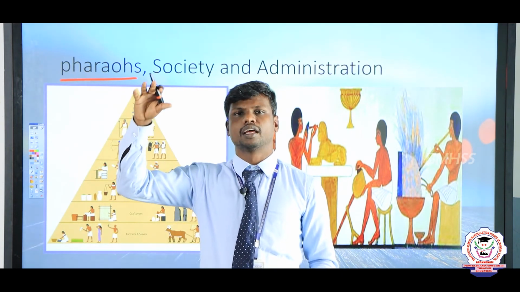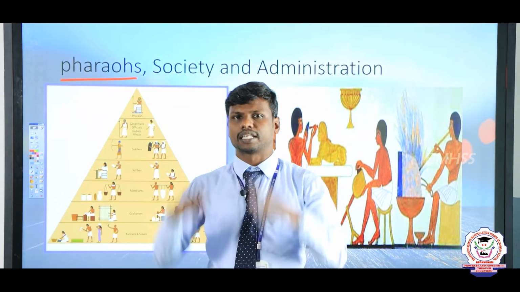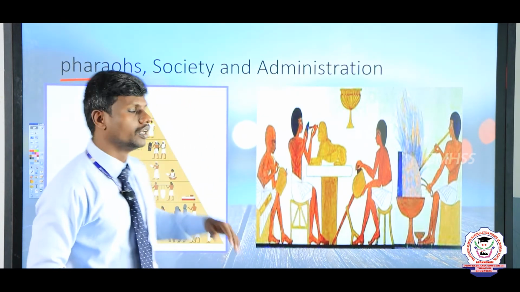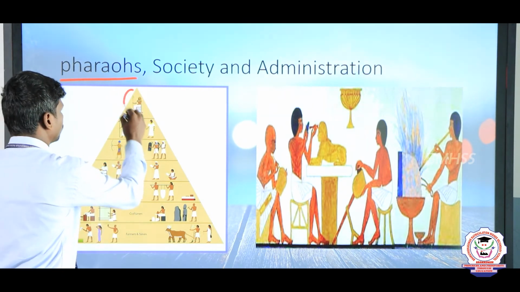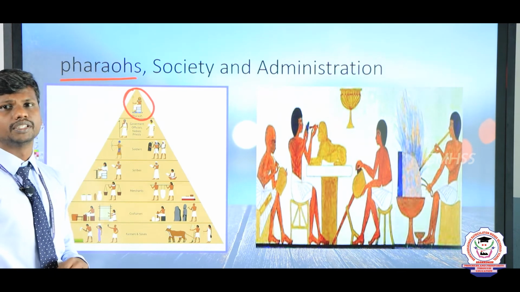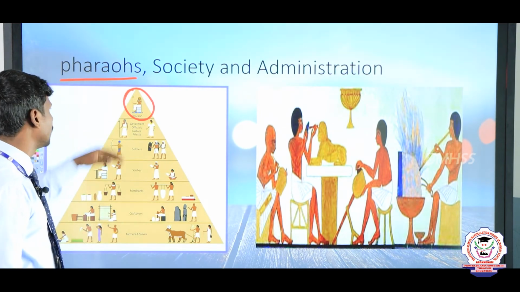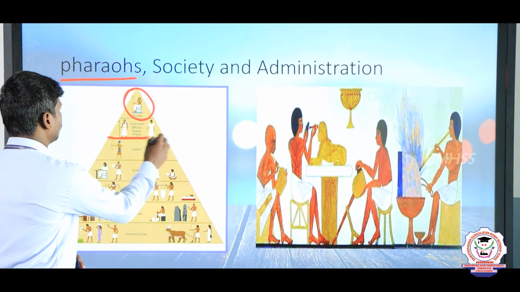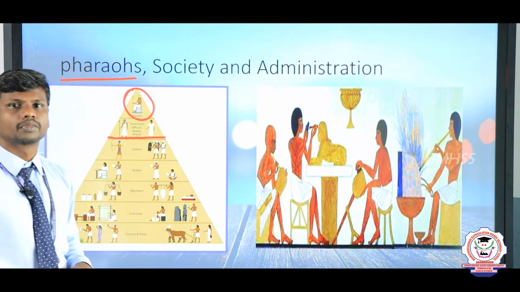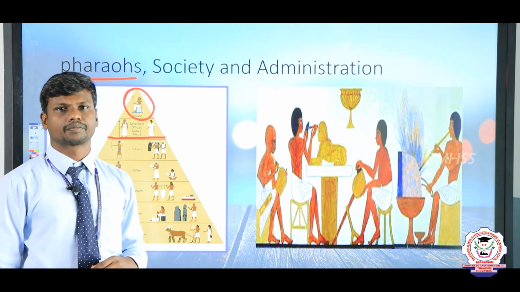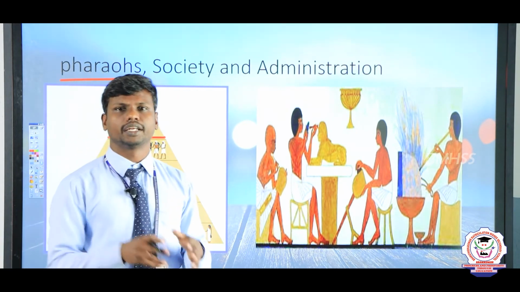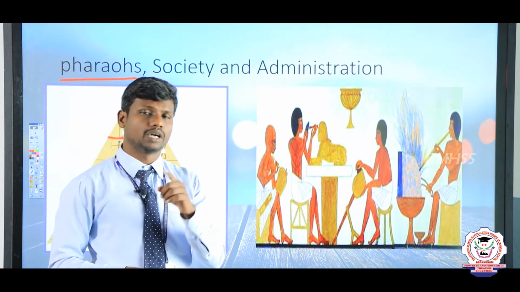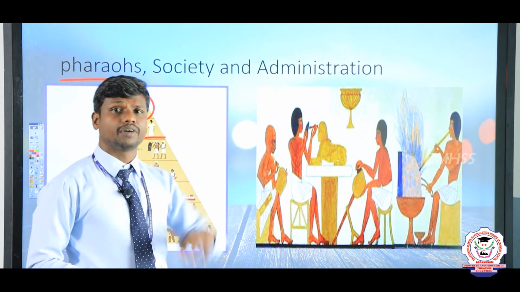So they had a variety of structure, like triangular. So first and foremost person, in administration-wise, is the Pharaoh. Pharaoh is known as the ruler of the Egyptian civilization. And the second category of people are known as government officials and nobles. The nobles are known as viziers. They are the people who have all the land and territories under their control.